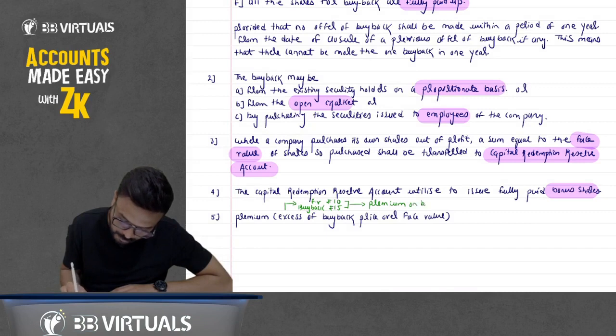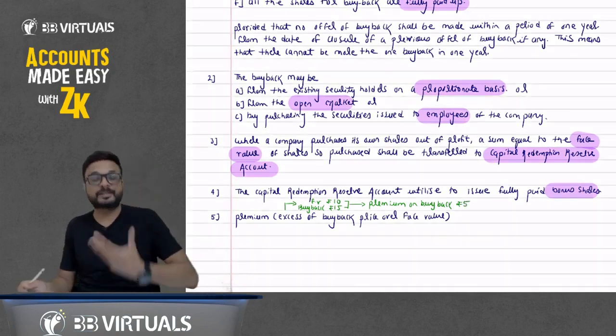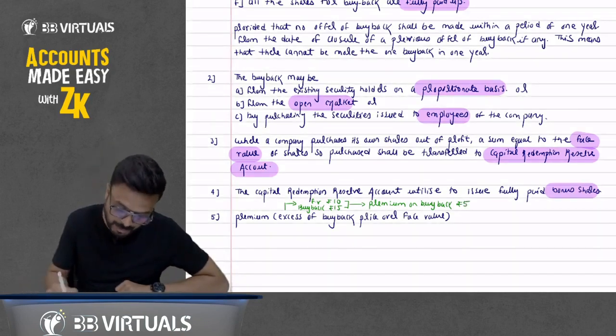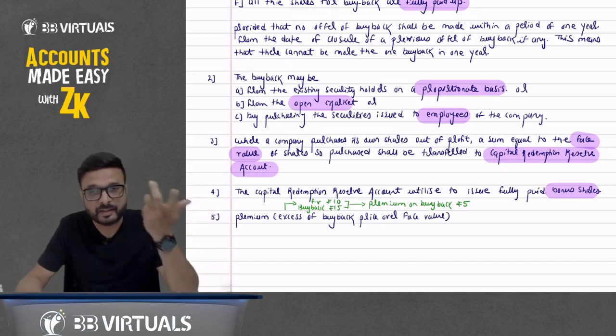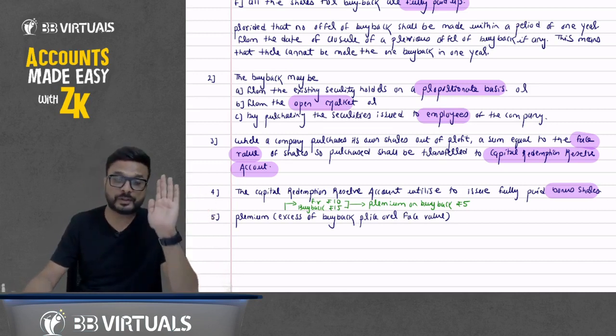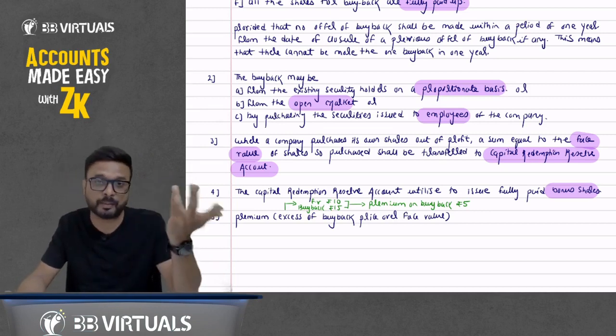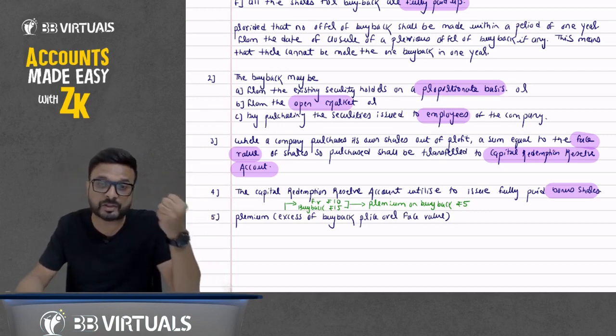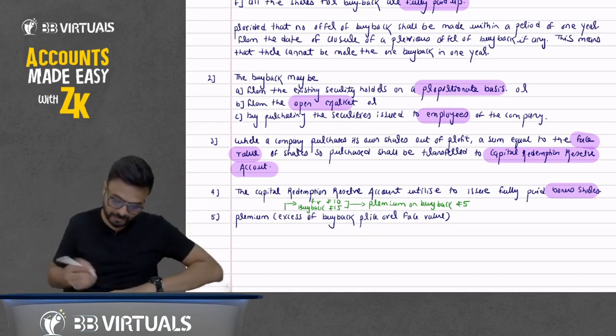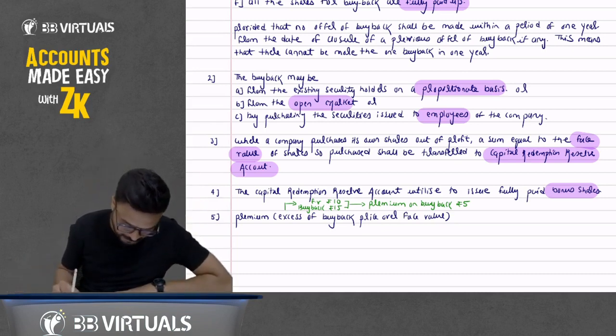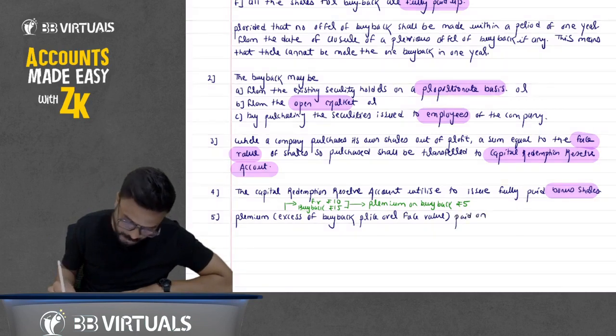Rupees 5. So write: premium on buyback. Can we do the buyback at a premium? Yes, it is not necessary that if the face value is 10, you cannot pay more. We can pay more; if the market value is more, we have to pay the higher amount. That is the premium: the excess of buyback price over face value. Then bracket close, and write it down: paid on buyback.